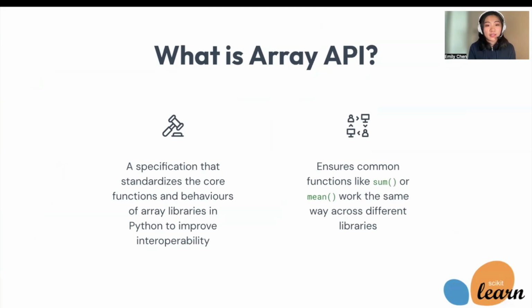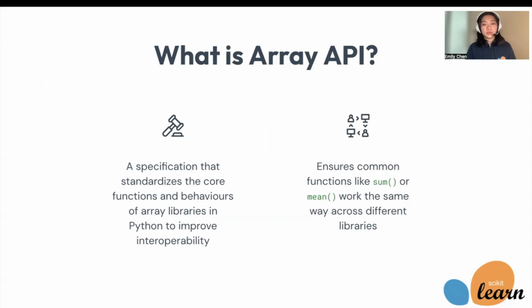Array API is a specification that standardizes the core functions and behaviors of array libraries in Python to improve interoperability. That was a mouthful, so let me explain a little bit more and break that down for you. So Python is open source, and it has a lot of libraries that are also open source that you could use in Python. And these libraries contain many functions that you and I and any developer don't have to write out themselves from scratch, which is awesome.